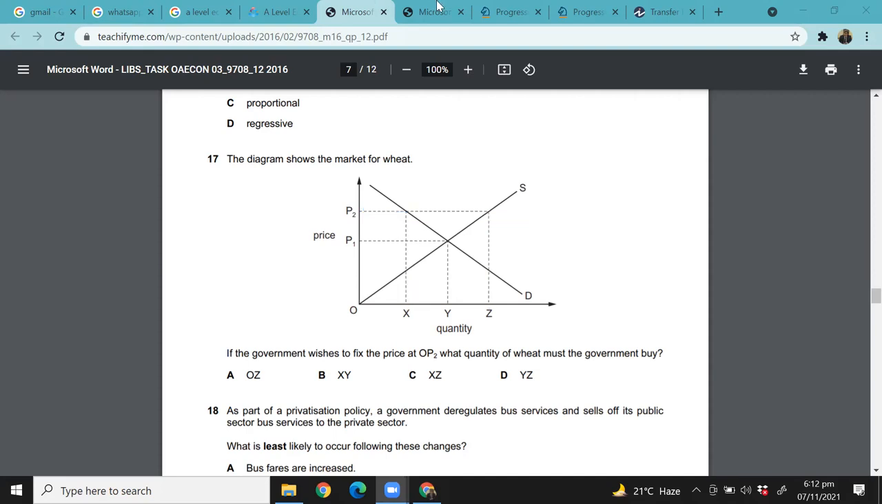The answer should be C for this. Let's see if it's C. Question 17 is C. Perfect. Let's move on.